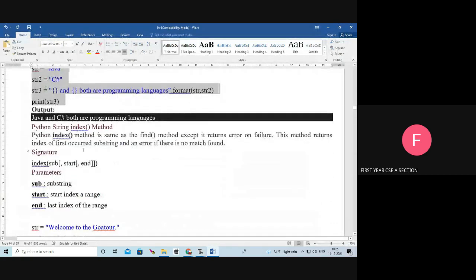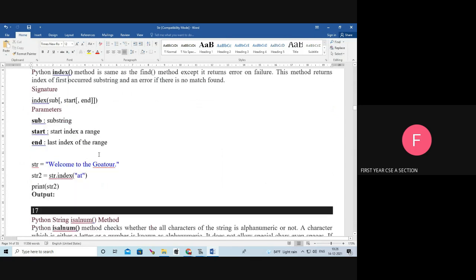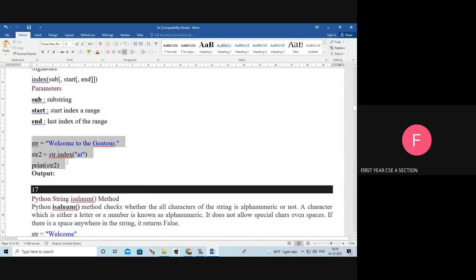Next, index function. It is the same as the find function. Index and find functions return the index number of the particular substring in the first occurrence. What is the difference? The index method returns an error message on failure. If a particular item is not available, it returns an error message, but our find method will not return an error message. For example,